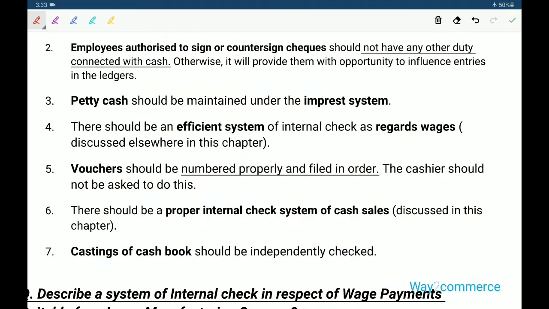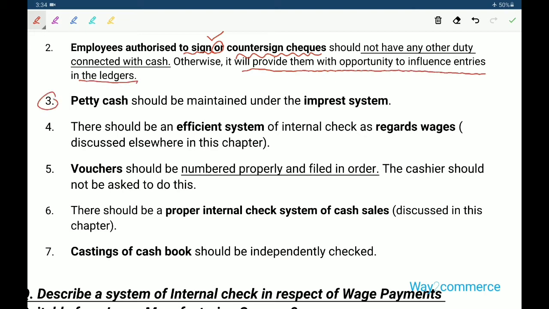Next, employees authorized to sign or countersign checks should not have any other duty connected with cash. They have only one duty, to sign or countersign checks. If we assign any other duty, they may be involved in fraud, as it would provide them with the opportunity to influence entries in the ledgers.